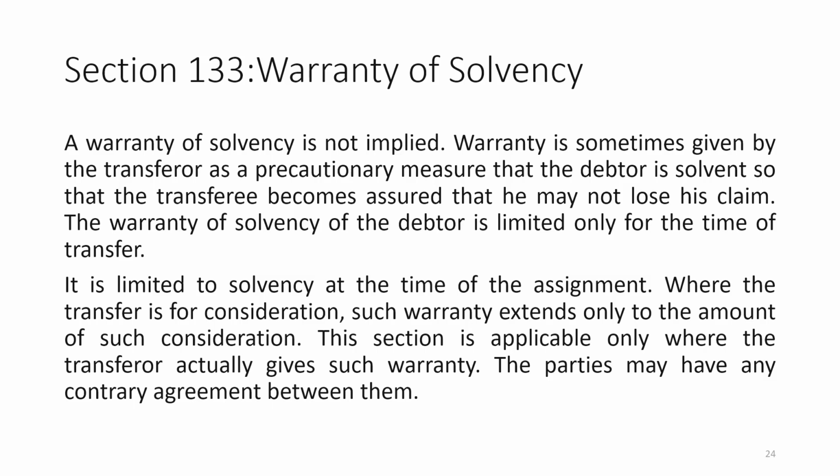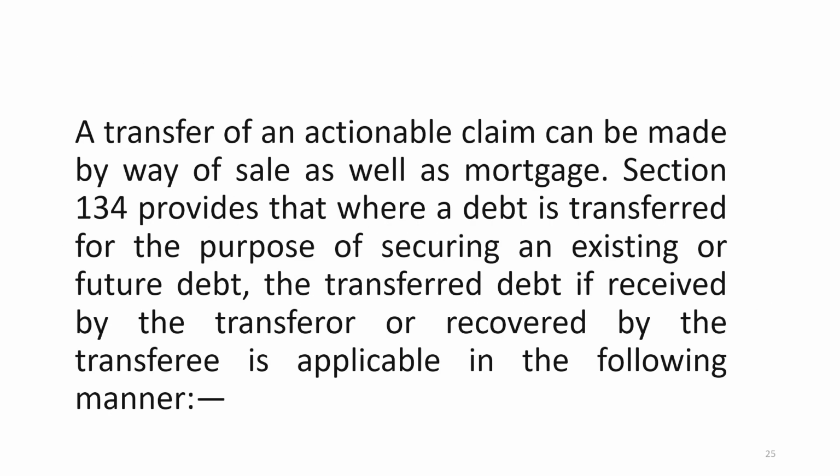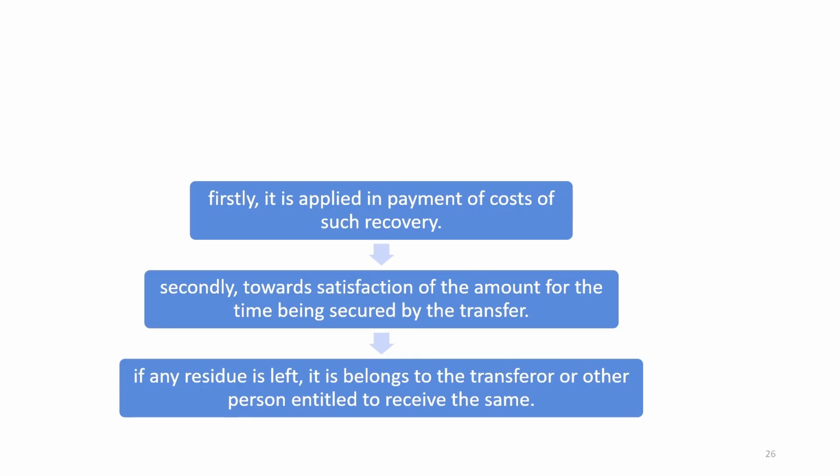A transfer of actionable claim can be made by way of sale as well as by mortgage. Section 134 provides that where a debt is transferred for the purpose of securing an existing or future debt, the transferred debt, if received by the transferor or recovered by the transferee, is applicable in the following manner.